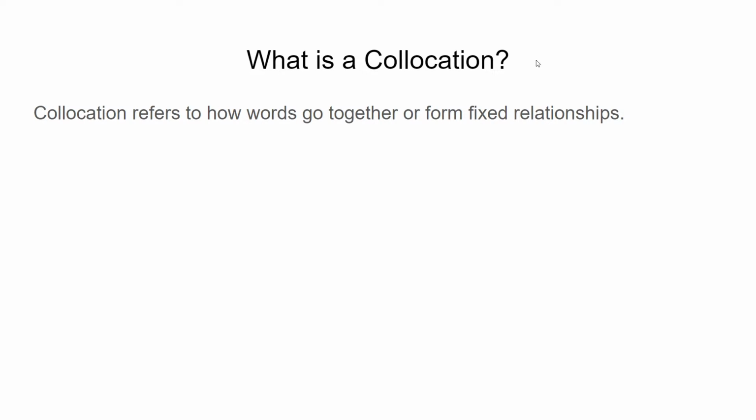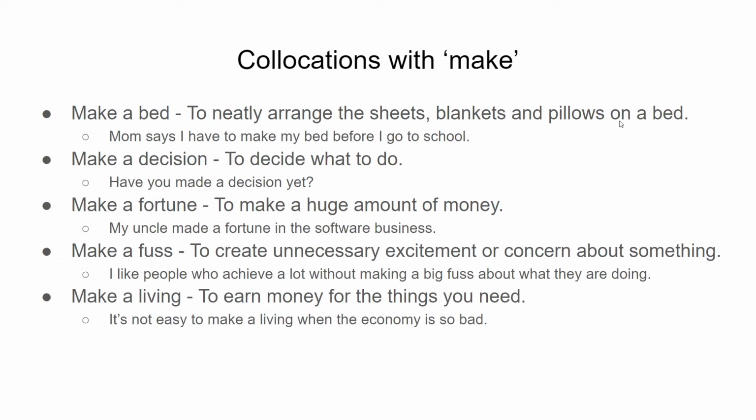Now, we will move on to what a collocation is. Collocations refer to how words go together or form fixed relationships. For example, making a bed. To make a bed. What does this mean, to make a bed? To neatly arrange the sheets, the blankets, and the pillows on a bed.